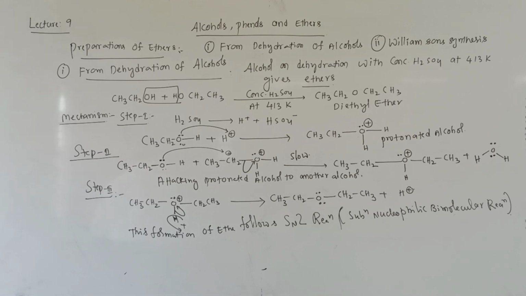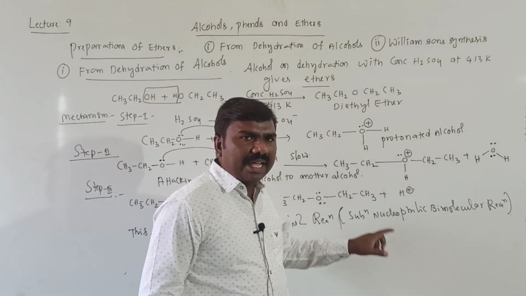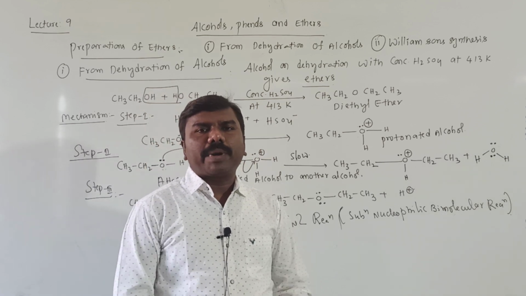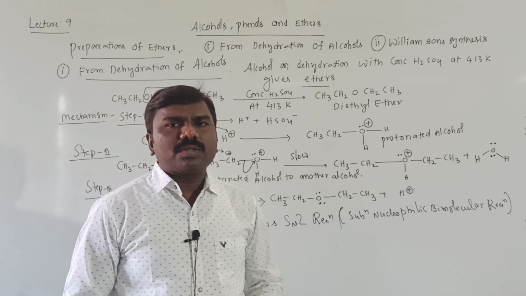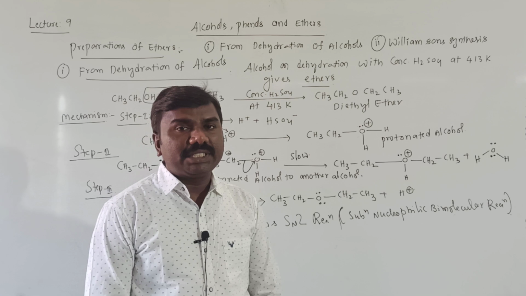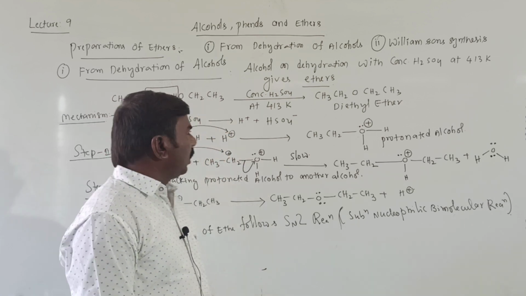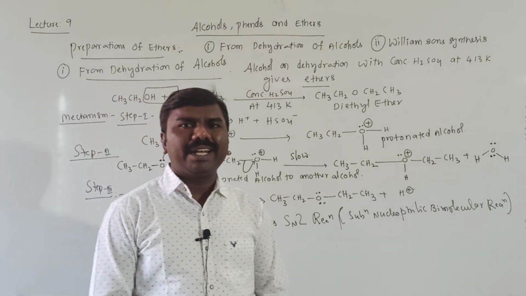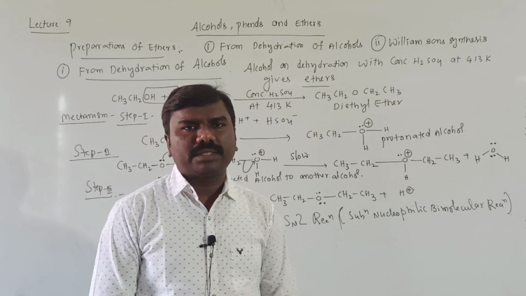Next, this method is only used to prepare symmetrical ethers, and that too primary symmetrical ethers. It is not suitable to prepare substituted ethers or secondary, tertiary ethers, because I took a primary alcohol. Primary alcohol is less hindered, only one alkyl group, so that's why the reaction is very fast.